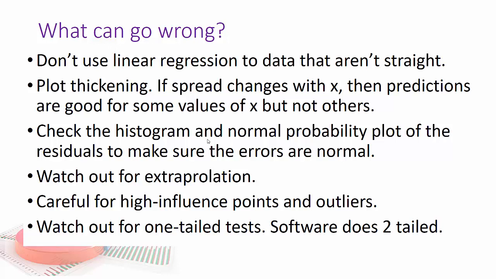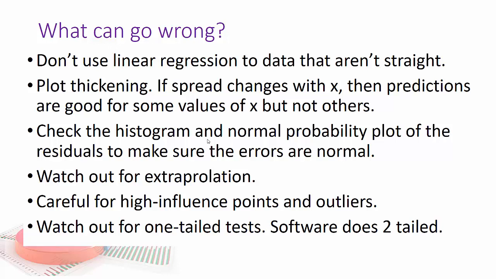Watch out for extrapolation. We cannot go beyond the data. So, for example, if I did the last problem from the previous video with the long jumps and said, oh, I want to predict what long jumps will be in 2012, and all that, I would be extrapolating. I'd be going outside of the range of data.